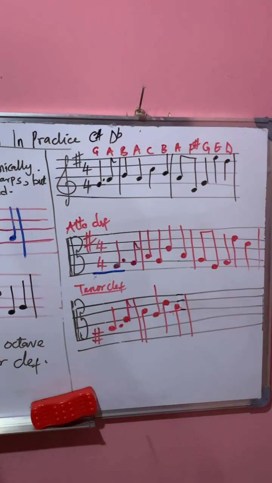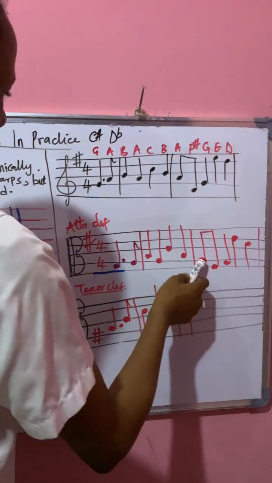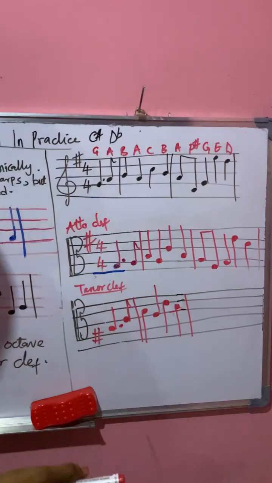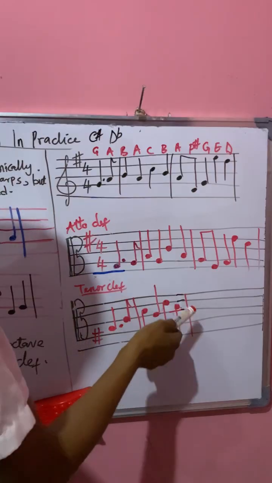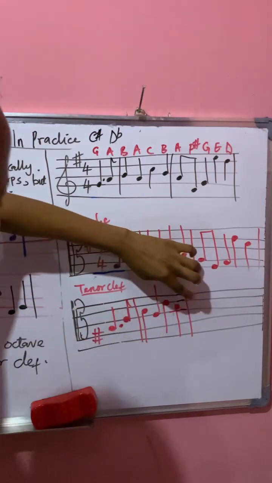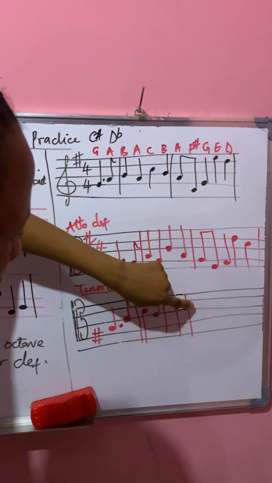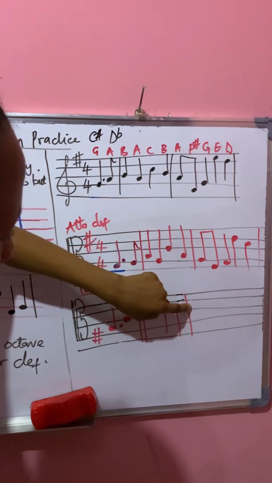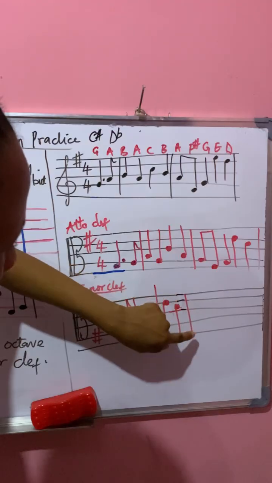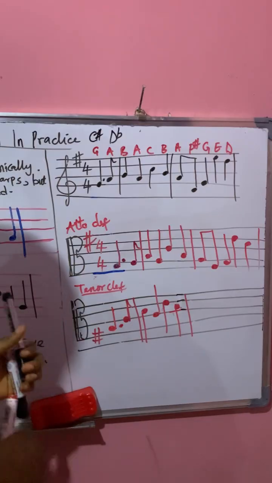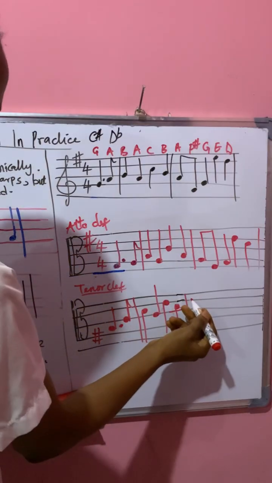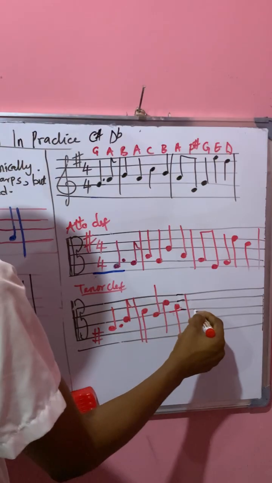Okay, so we are done with bar 2, and then bar 3. Let's find where we can get our A and F sharp. So where is A and F sharp here? Let's count, because I want you to understand this. This is C. Fourth line is C. If the fourth line is C, the space will be B. The third line will be A. The space will be G. The second line will be F. Okay, so let's find our A now. If here is C, that means A is going to be here.